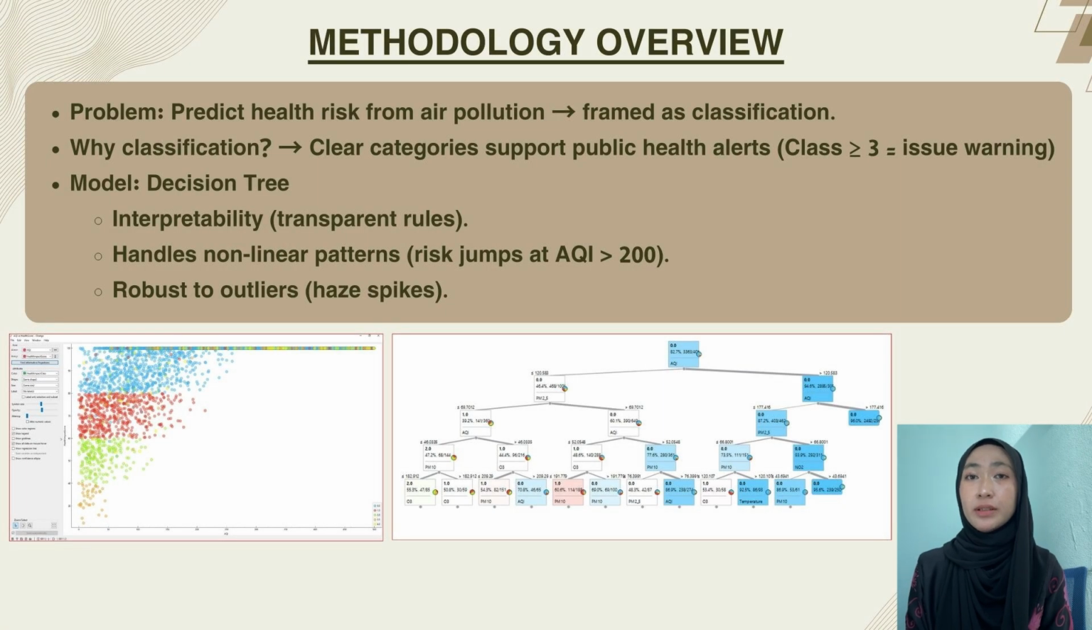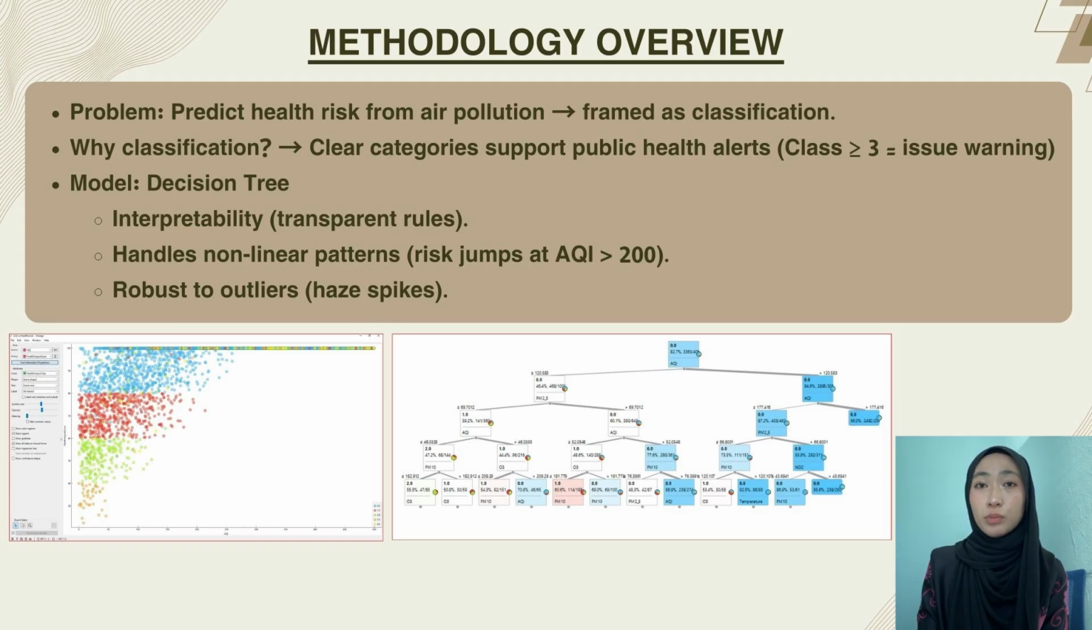Second, exploratory analysis revealed nonlinear step patterns between air quality and health outcomes. As shown in the scatter plot, health risk does not increase gradually. It jumps sharply once air quality index exceeds 200 to 300. Decision trees naturally capture these thresholds through recursive splitting, unlike linear models.